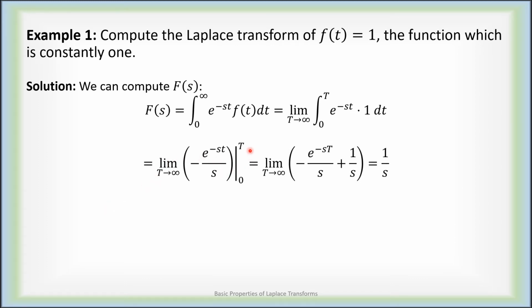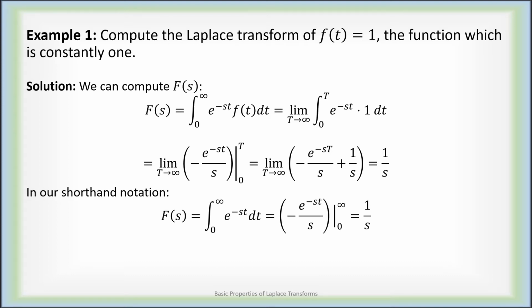Here we have it. Remember, these variables refer to the variable of integration, which was little t. So first you plug in there, and then you plug in t equals 0. E to the 0 gives me a 1. As t goes to infinity, this collapses to 0, and we just get 1 over s. In the shorthand notation from the previous slide, it's what we did on the previous slide. We suppress writing out the limit every time because it's assumed we've all done it 50 to 500 times in our lives, and we can kind of skip over that.